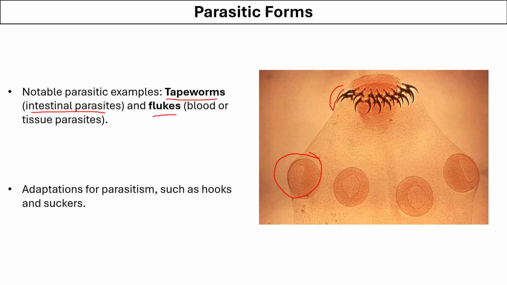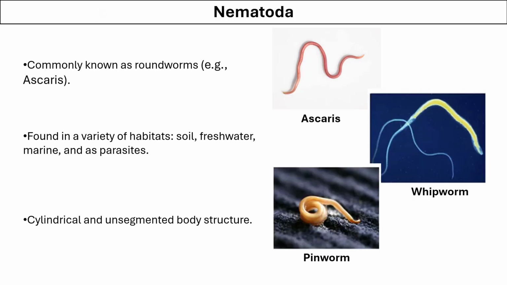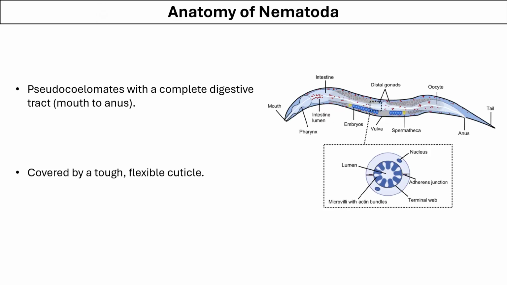The next phylum is Nematoda, that consists of roundworms such as ascaris, whipworm, or pinworm. They are found in a variety of habitats such as soil, freshwater, marine, and they can also be parasitic, living inside the body of a host. Their body form is cylindrical and unsegmented. They do not have segments like you see in the other organisms.